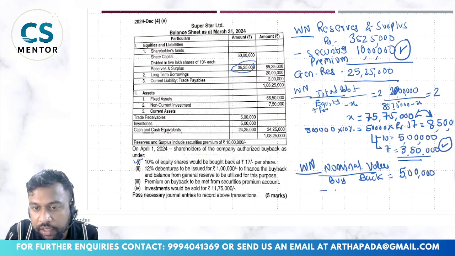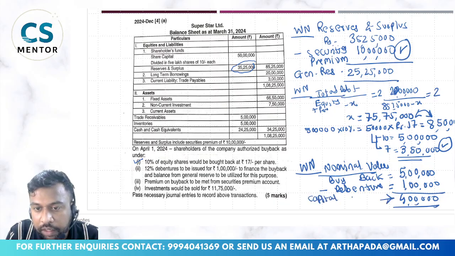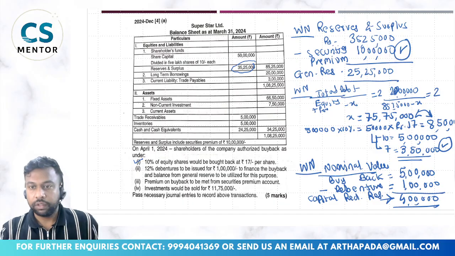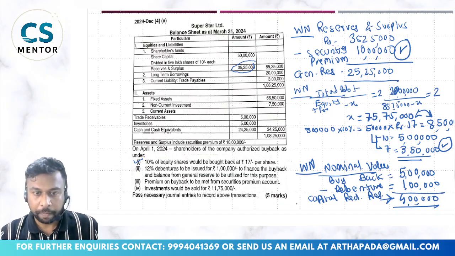Out of that, how much are we giving through new debentures? 1 lakh, and 4 lakh will be out of general reserve. So this will be transferred to capital redemption reserve, CRR. So this is my one working note.